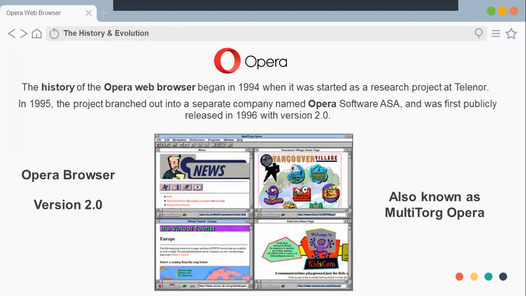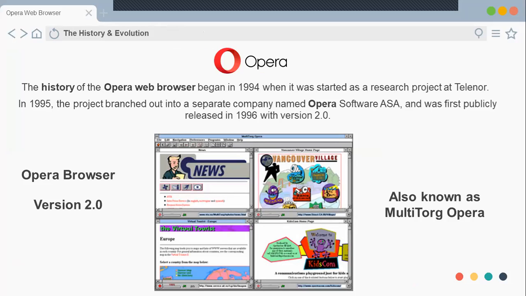As I said, John and Geir started research in the year 1994. And in 1995, these two wise men, I personally feel this was the best business strategy, or they saw the future success of Opera. What they did was that both of them separated themselves from the Telenor company and started their own company called Opera Software ASA.